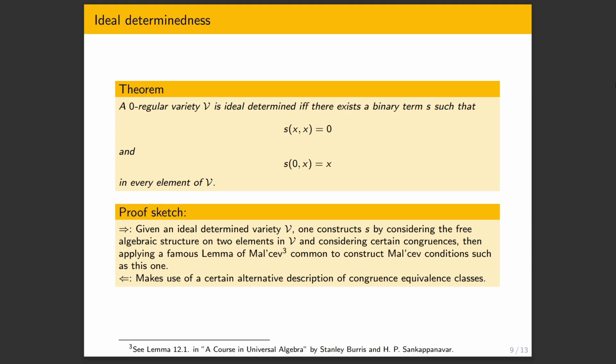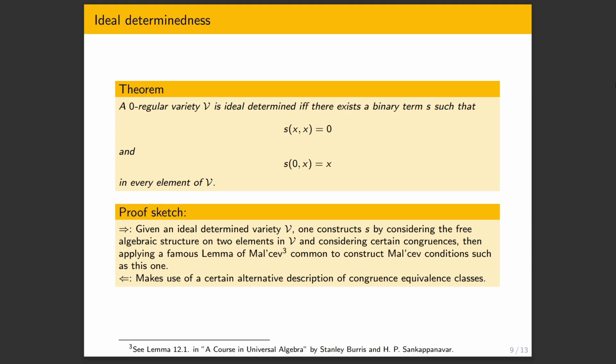Now, the other direction is perhaps a little bit more technical. One can use a certain characterization of congruence equivalence classes at 0, and then argue about this characterization. I'm not going to go into that. It's a little bit more technical. You can find it in the citation of the paper, a paper by Malchev. So it's in Russian. I'm not sure if there's a translation.